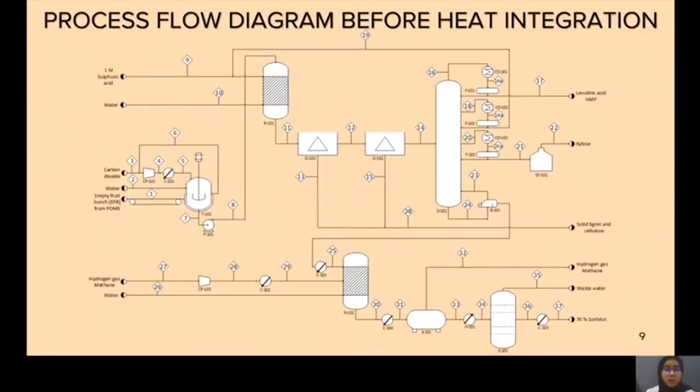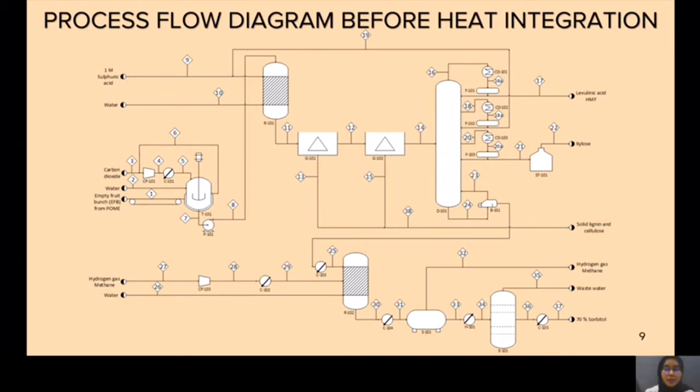This figure shows our process flow diagram before heat integration. As raw EFB enters the plant, it will undergo a pre-treatment process. The purpose of this process is to break down the EFB into lignin, hemicellulose and cellulose using supercritical carbon dioxide as the catalyst. After the process, carbon dioxide will recycle back into the tank and the other output product will then enter the hydrolysis reactor. The hydrolysis process will use 1 mole of sulfuric acid in a continuous stirred tank reactor with a ratio of solid to liquid 1:10.